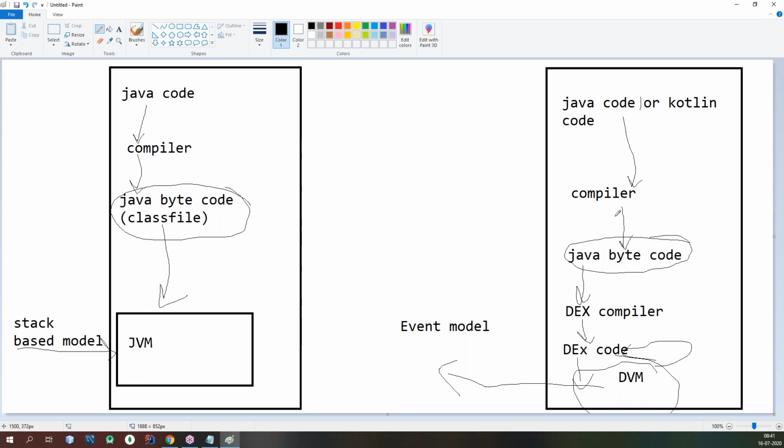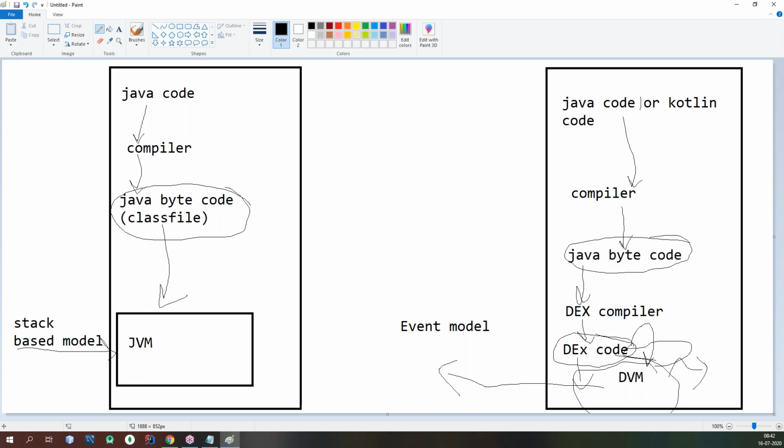These bytecode instructions are understandable by the DEX compiler, which translates them into DEX code instructions, a more compressible code format. Finally, these DEX code instructions are understandable by the DVM, so the DVM translates the code into your underlying machine code instructions.